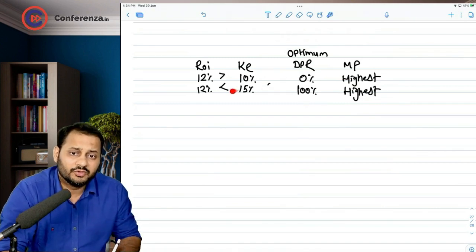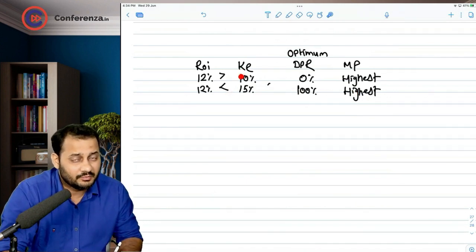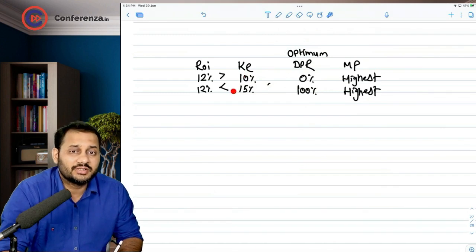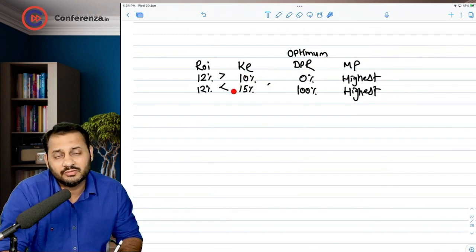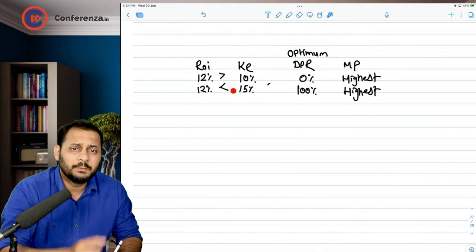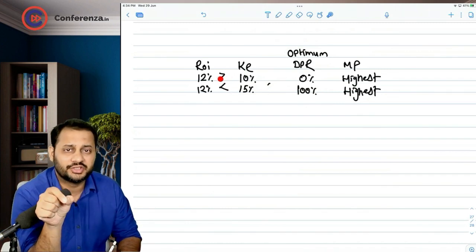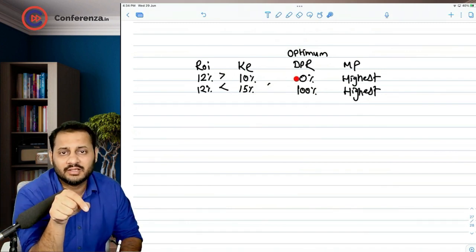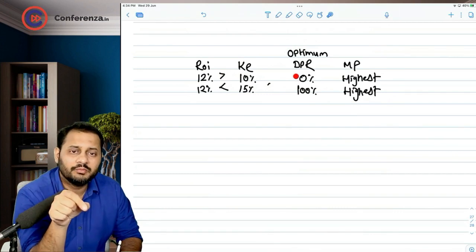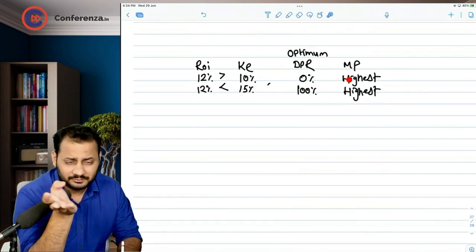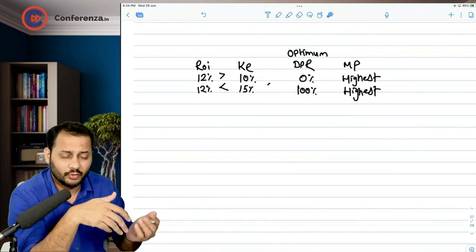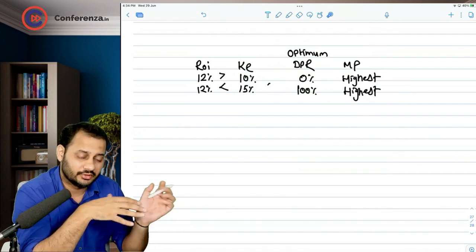Now, if you follow 0% dividend in this case, the market price will be lowest. In the earlier case, 0% gave the highest market price; in this case, 0% gives the lowest. So it is not about the percentage, it is about the situation and what is optimum at that time. If we follow the optimum, the market price will be highest. Vice versa, it will be lowest if you follow exactly the opposite.